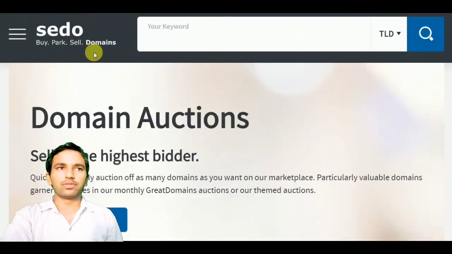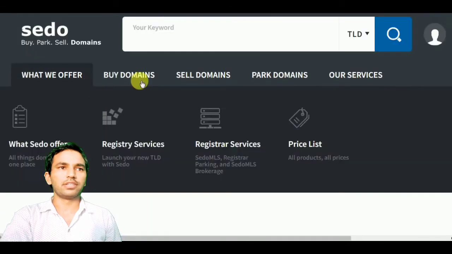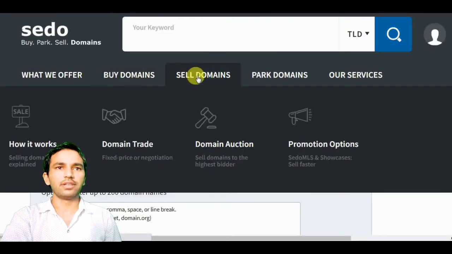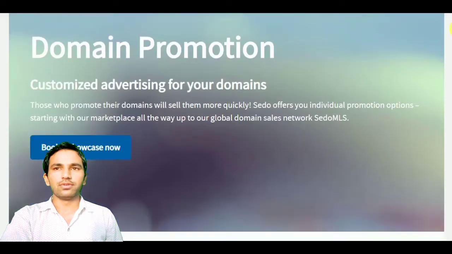So we have discussed two kinds of categories so far, and the third we are going to discuss. First of all we need to add domains, and again go to sell domains, and here are the promotion options, which are an important and the most featured options on Shadow.